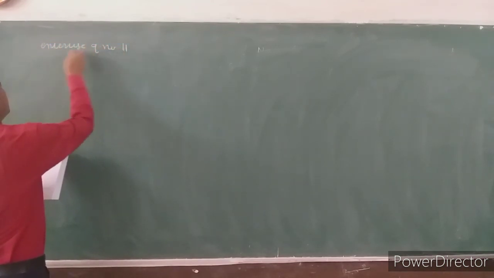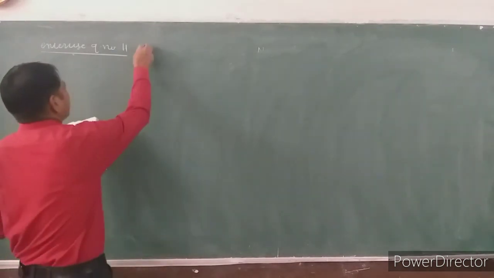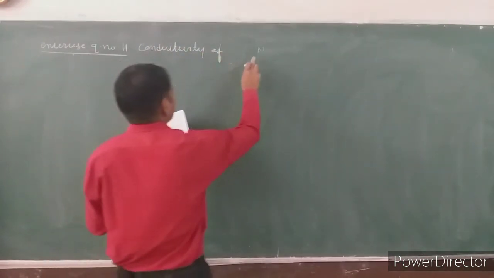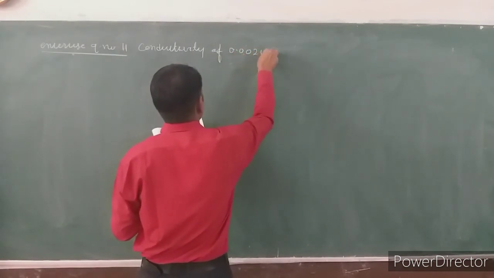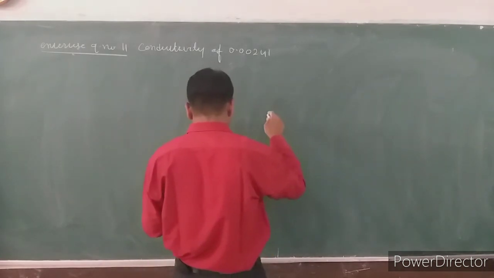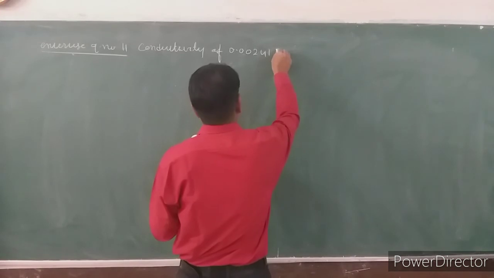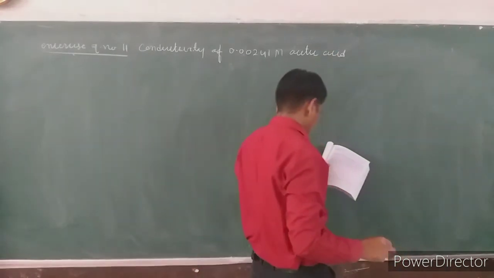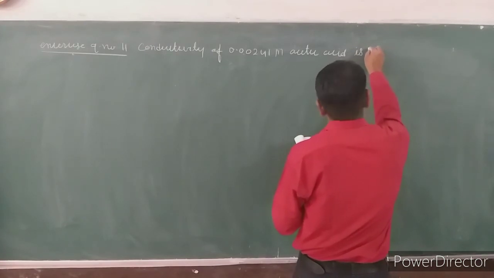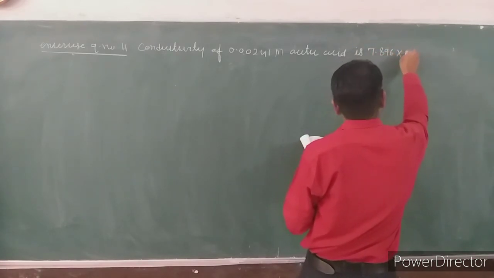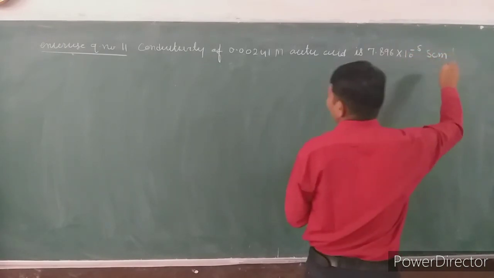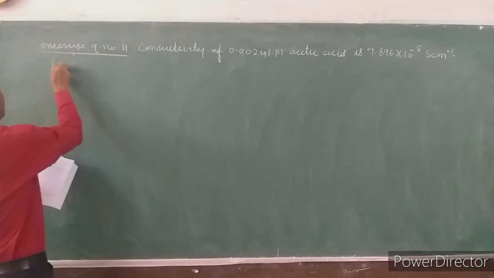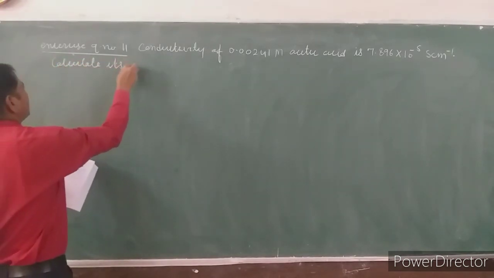The conductivity of 0.00241 molar acetic acid is 7.896 into 10 raised to power minus 5 Siemens centimeter inverse. Calculate its molar conductivity.